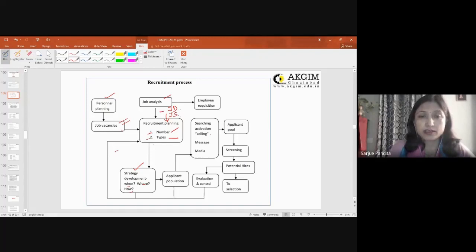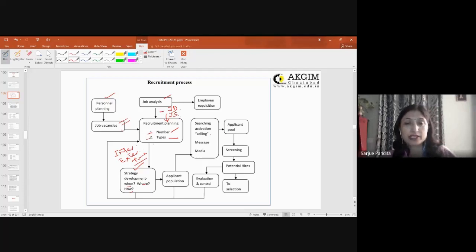That means, do I need to go for internal or external? Time means at what time? Do I need to recruit right now? Do I need to have recruitment after, say, 10 days, 15 days? What is the tenure? When do I need to fill the vacancies? And where means which particular department, which particular level, which particular position you would need to fill.